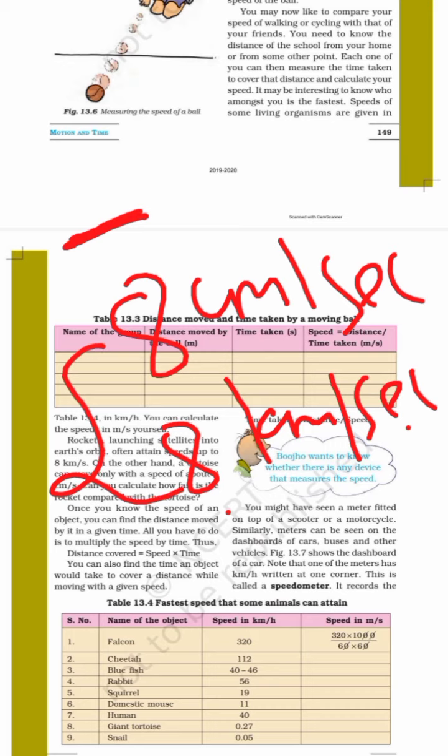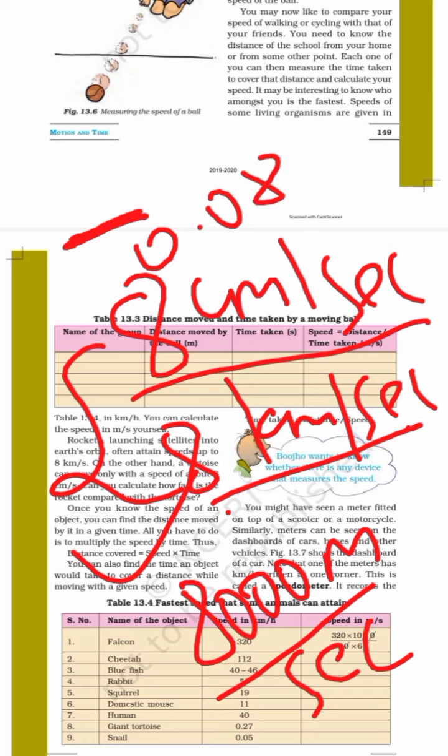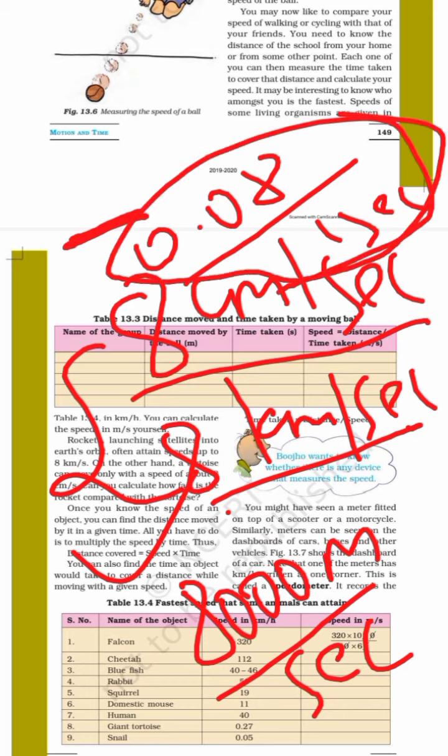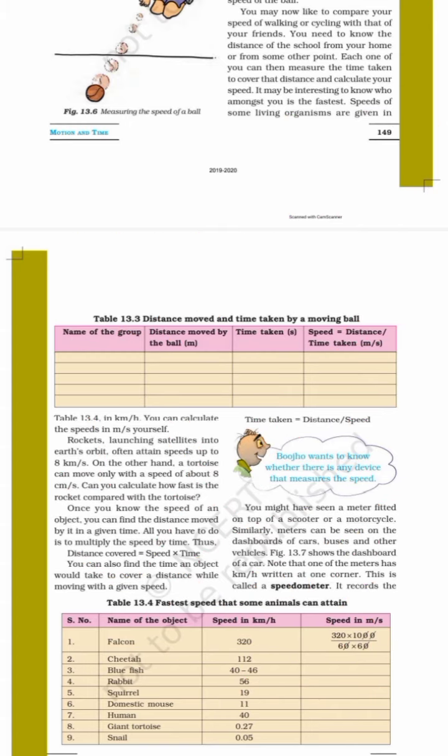So whose speed is greater? This one. Why? 8 kilometer means 8,000 meter and 8 centimeter means 0.08 meter, right? You know very well how to convert centimeter to meter. You all have studied in maths, right? So one covers 0.08 and one covers 8,000 meter. So you can see the difference.